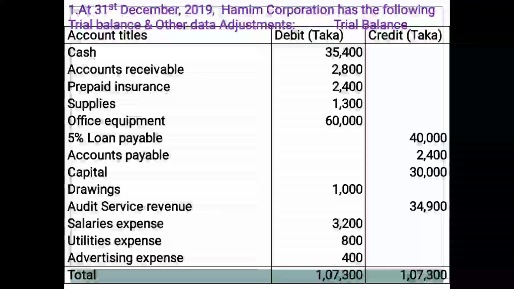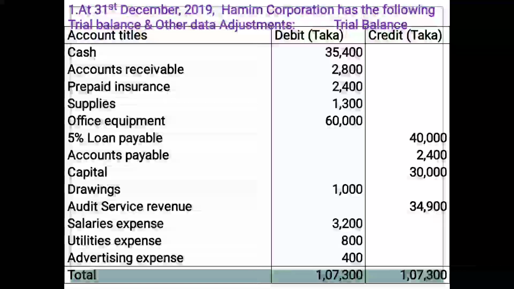Account titles: cash 35,400 taka, accounts receivable 2,800, prepaid insurance 2,400, supplies 1,300, office equipment 60,000, 5% loan payable 40,000, accounts payable 2,400, capital 30,000, drawings 1,000, audit service revenue 34,900, salaries expenses 3,900, utility expenses taka 800, advertising expenses taka 400. Total of trial balance 1,07,300.